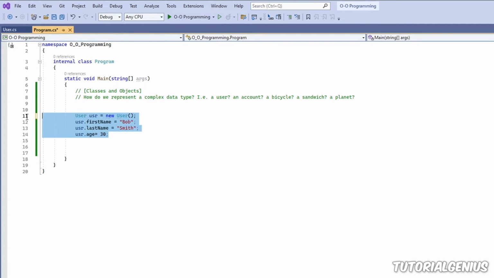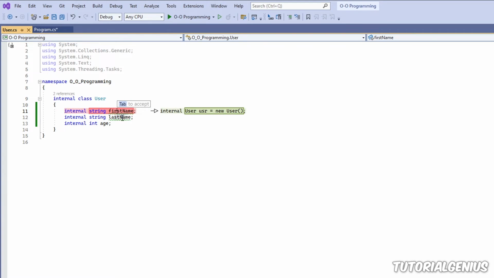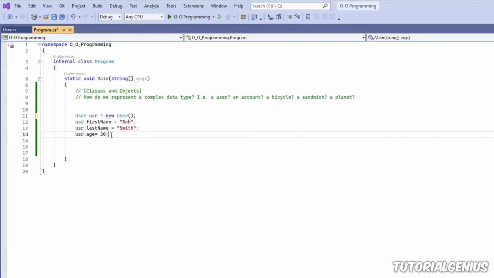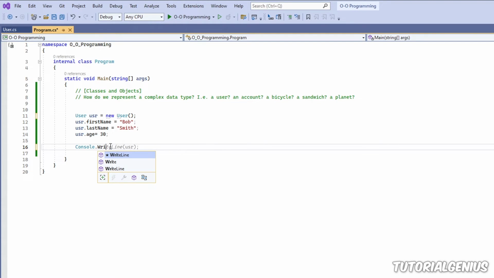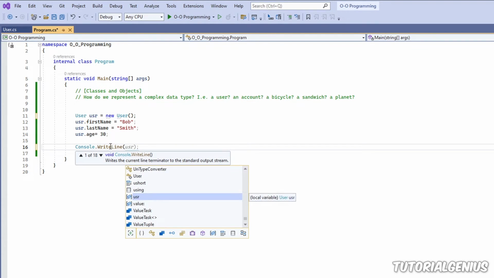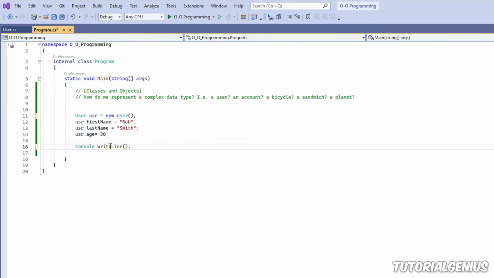So now what I've done here, I've created a brand new user object right here, and then I've given it some information. These fields here are the exact same fields we've defined in our brand new class User, which is kind of like our data type. And we've given it some values here. So what I can now do is actually use this information. If I do Console.WriteLine, I can actually output some of this information to the screen. So let me output the user's first name, last name, and age.